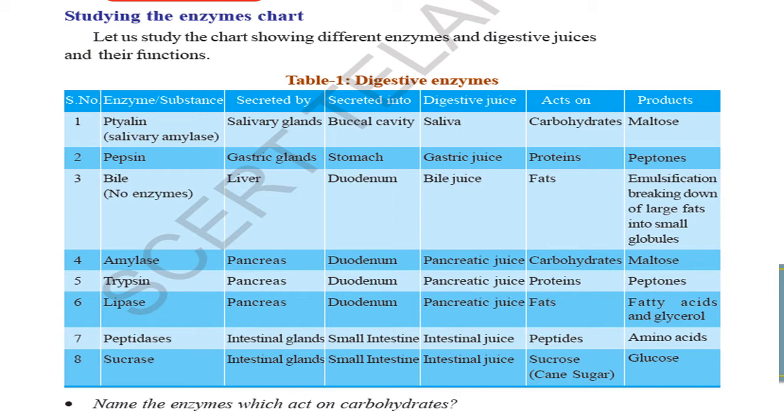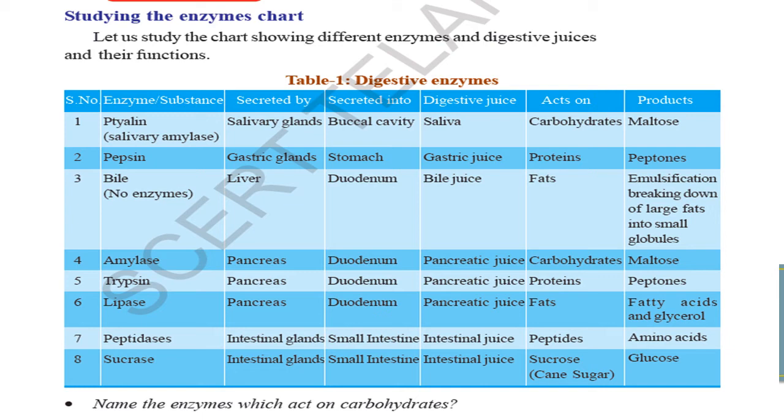Amylase is secreted by the pancreas, it is secreted in the duodenum. The digestive juice is called pancreatic juice. It acts on carbohydrates. The product is maltose. Trypsin is secreted by the pancreas into the duodenum. The juice is called pancreatic juice and it acts on proteins. Pepsin also acts on proteins. Lipase is secreted by the pancreas into the duodenum. The digestive juice is pancreatic juice. It acts on fats.